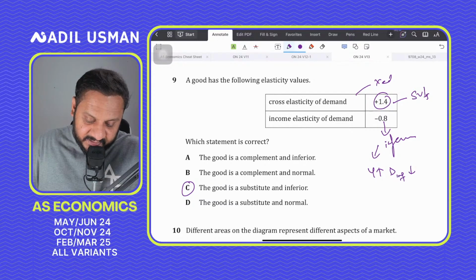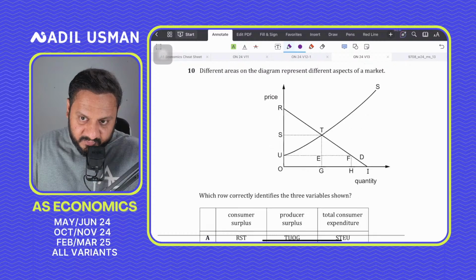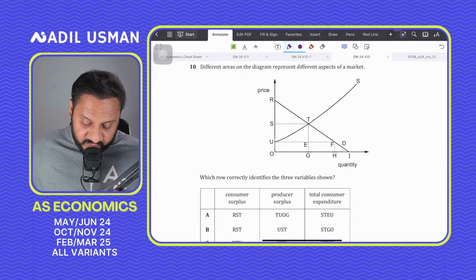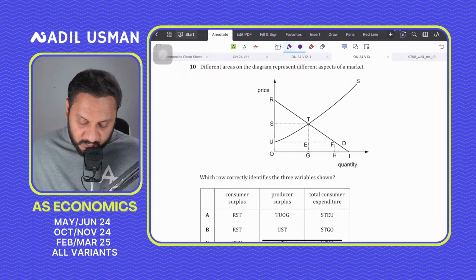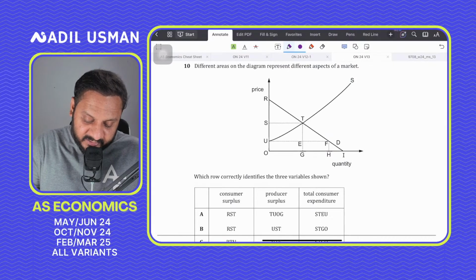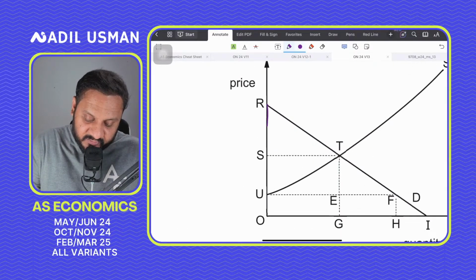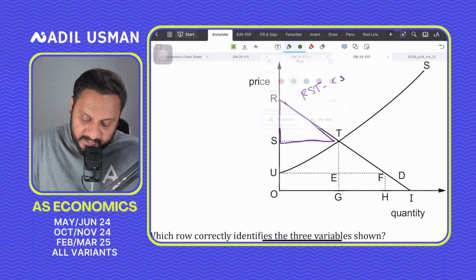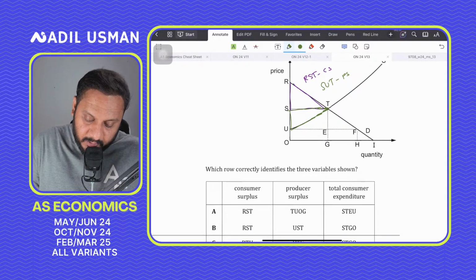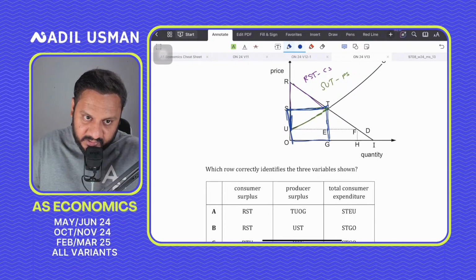Question number 10 says the different areas on the diagram represent different aspects of a market. Which row correctly identifies the 3 variables shown? Consumer surplus would be the area above the price and below the demand, that is RST. Producer surplus would be the area above supply and below price, that should be SUT. And the total expenditure would be this entire box, STGO, the entire consumer expenditure.